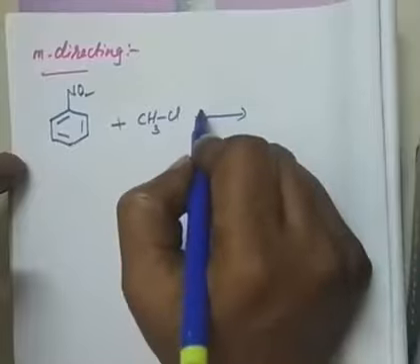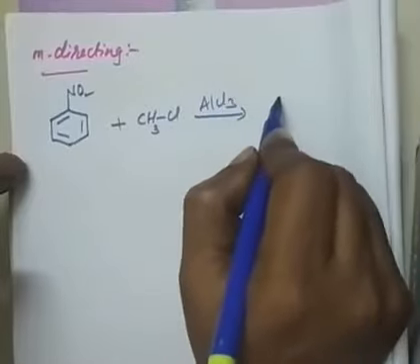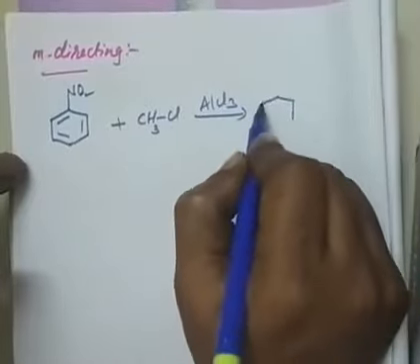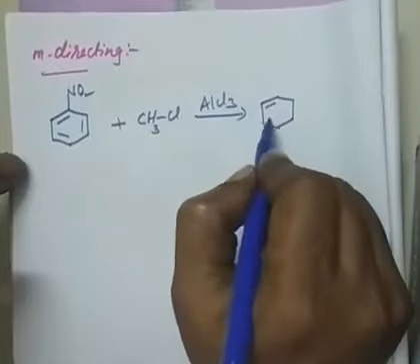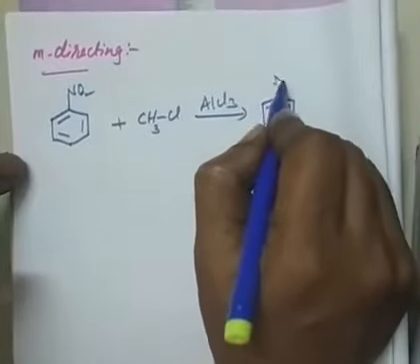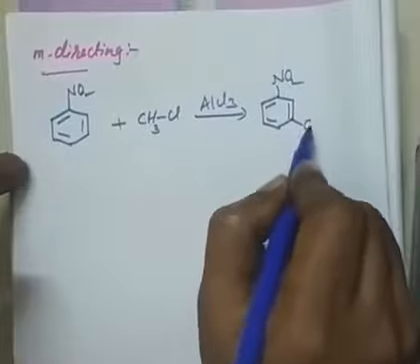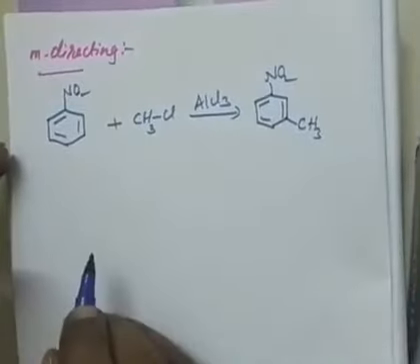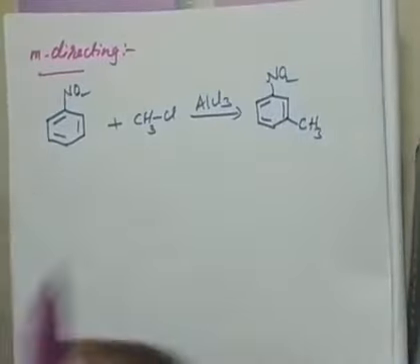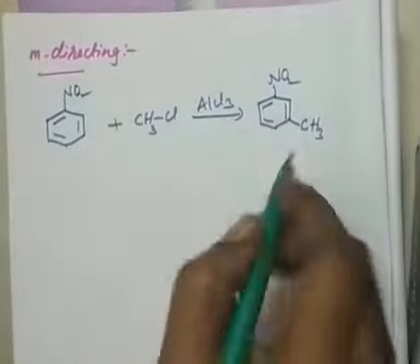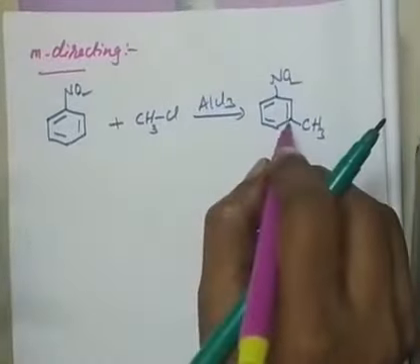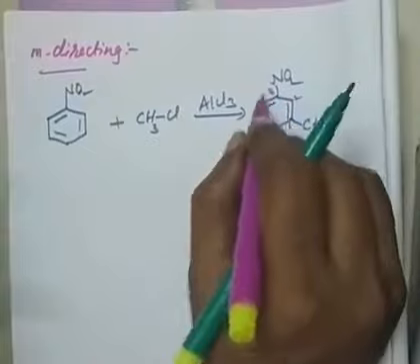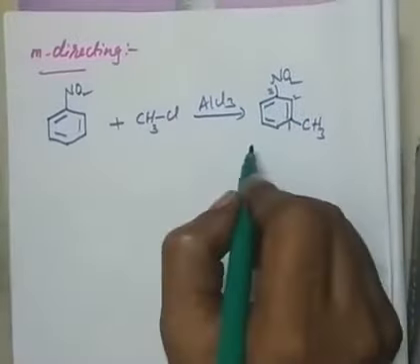Alkylation in the presence of AlCl3. Then what are the possible positions here? It seems there is only one product, that is with the group onto the meta position to the nitro group. But what is the name of this compound we write? We will write, see here, this is first position, this is second, this is third. Already I said nitro will always be a substituent.